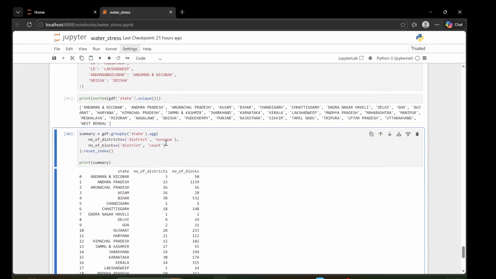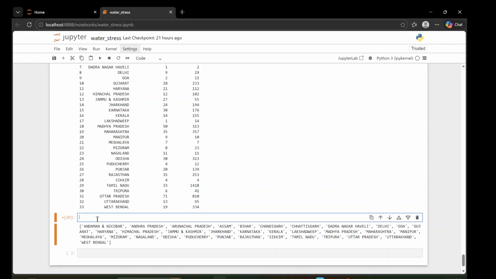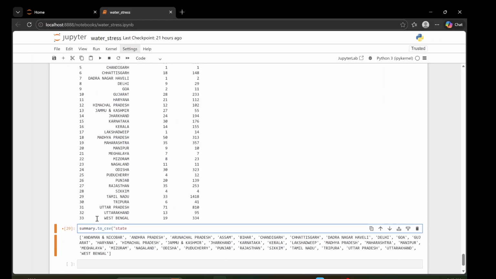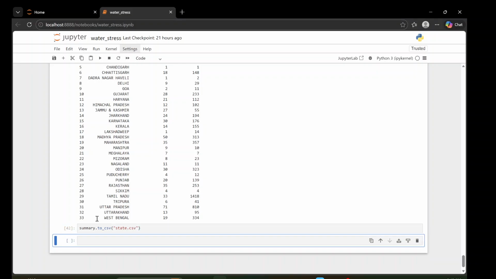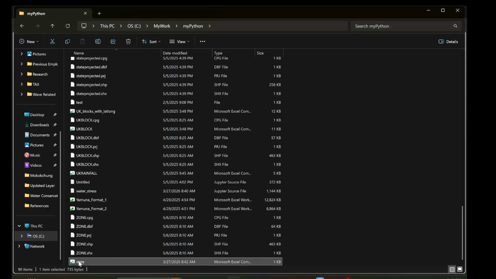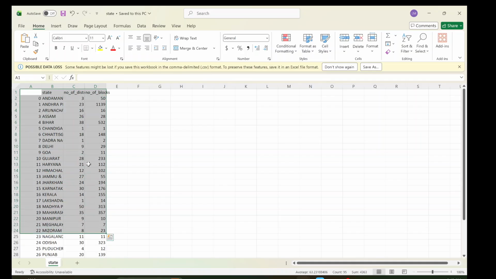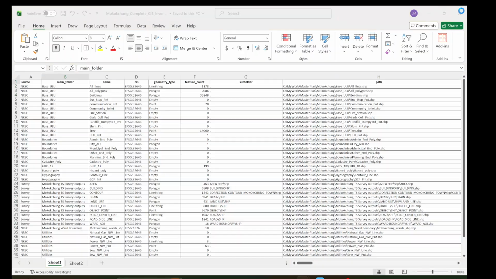So here what you should have is summary dot to CSV, and call it state dot CSV. You run it, and you can see it is there. Now you can see we have the state table, and you can put this table in your report.